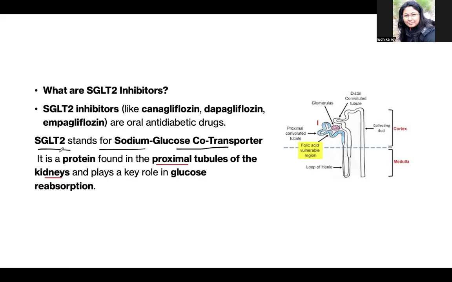What is the role of the sodium glucose co-transporter? They help in the absorption of glucose. As a result, you will not find glucose in the urine, because the kidney absorbs it and it returns into the body. So they play a role in glucose reabsorption.